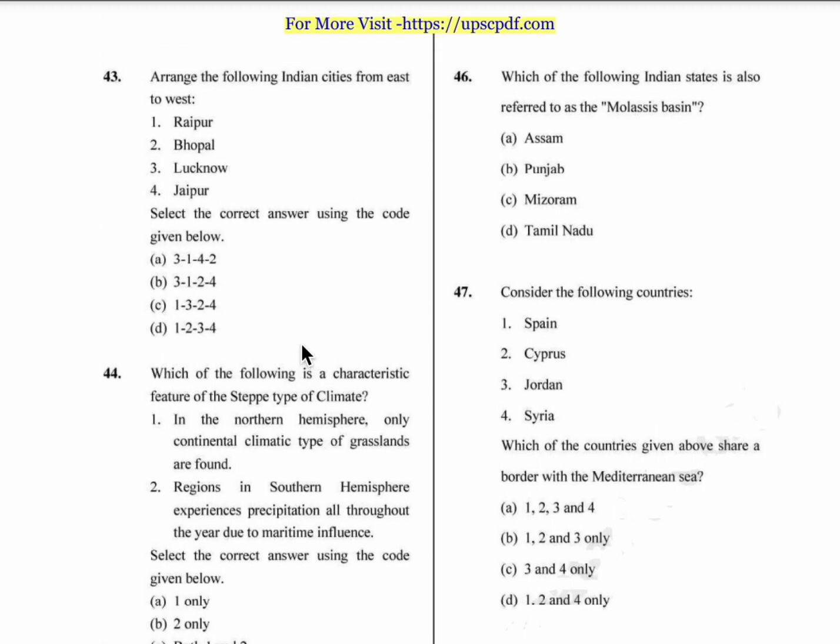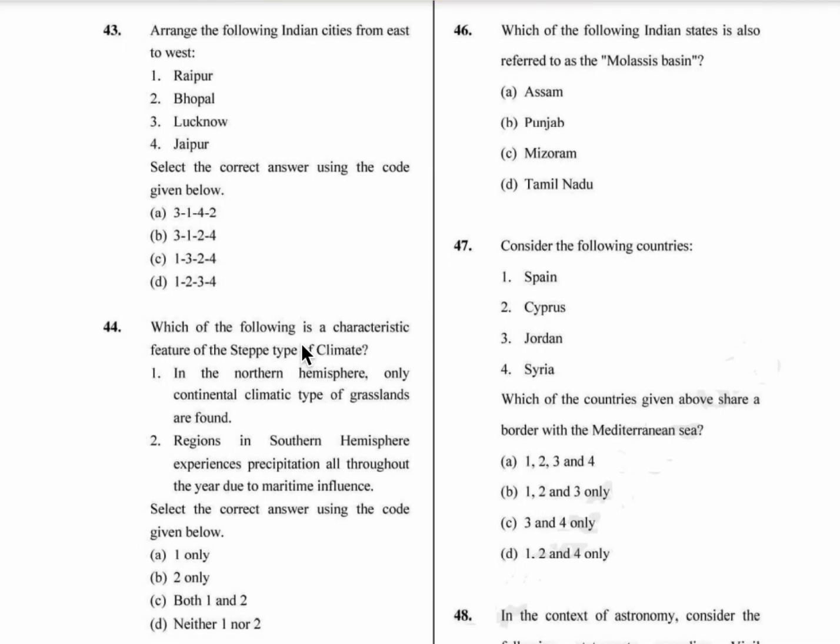Coming to 46th question, which of the following Indian states is also referred as molasses basin? Now here, molasses basin are the thicker continental and marine sedimentary rocks that consist of sandstones, shales, and conglomerates. They form as shore deposits. So molasses basin is also referred as Mizoram. So option C is the correct answer.